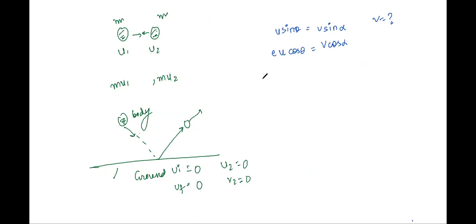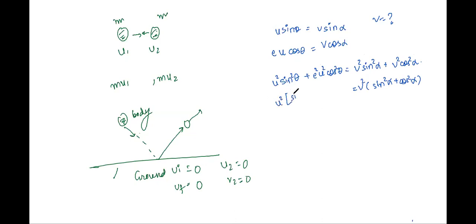Very simple. Take squares and add. So we'll have u square sine square theta plus e square u square cos square theta is equal to v square sine square alpha plus v square cos square alpha. Therefore, we will have v square times of sine square alpha plus cos square alpha is equal to, you can take u square common, so you'll have sine square theta plus e square cos square theta.